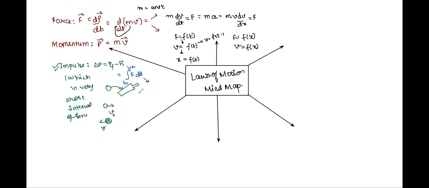It means that whenever you have, let's say, a graph between force and time given. So let's say this is force, right? On the y-axis, on the x-axis, you have time. So I'm drawing it here. Suppose you have a graph given between the two. So whenever you have been given this graph and asked to find out impulse, how will you do it? Very simple. Calculate the area. Area of a force time graph gives you impulse.